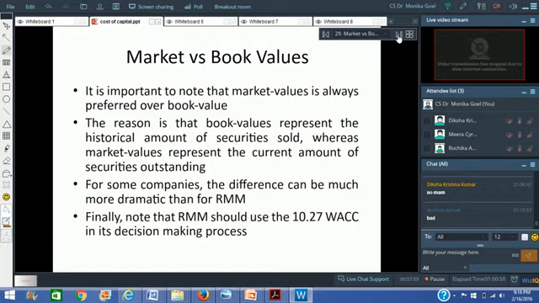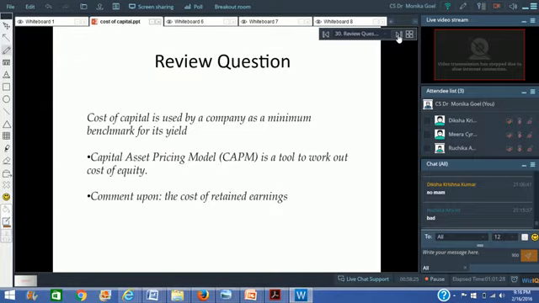See, it is always advisable to calculate the market value weights also along with the book value weights. The reason is because book values are historical amounts, market values are the current amount, and many a time there can be a dramatic difference between the two. The cost as per book values might be much less than the expectations of the market. So the company should definitely look at the market values, to look at the expectations of the various investors in the company.